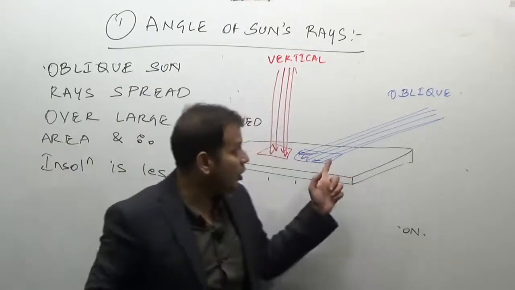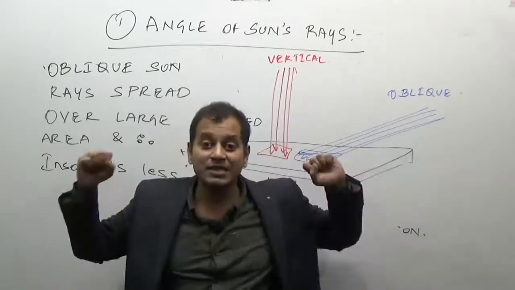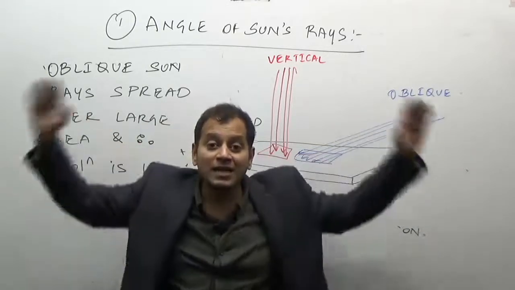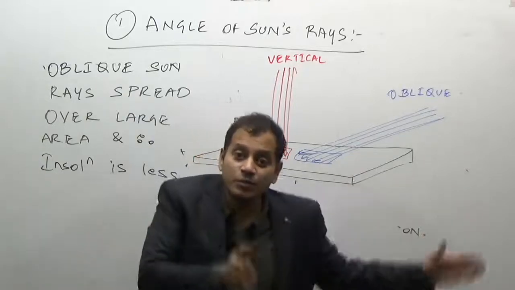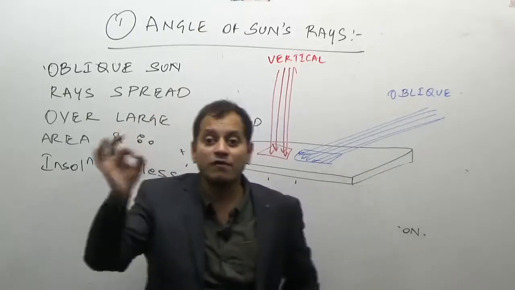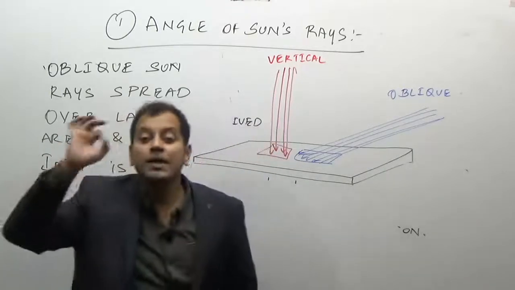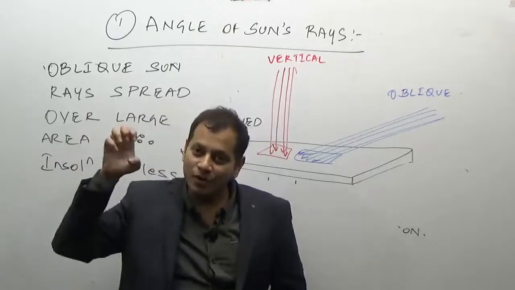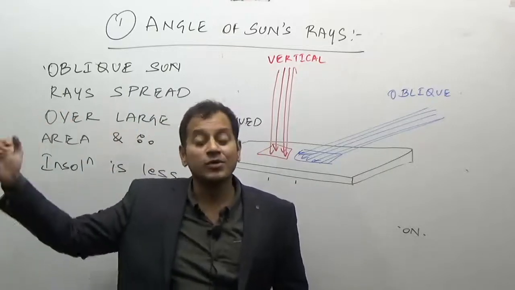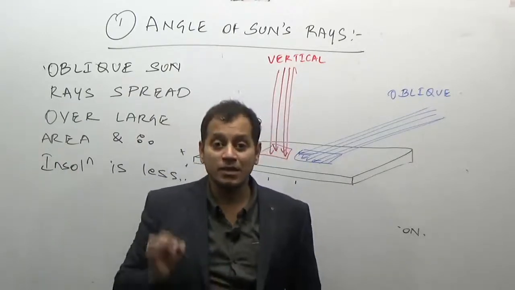On the other hand, the oblique sun rays travel in a slanting manner, so they have to travel through a large amount of atmosphere, and the more they travel through the atmosphere, there will be more scattering, more absorption, more reflection of the sun's rays by the atmosphere, and therefore the amount of solar energy received becomes less and less, and hence the amount of heat received becomes less and less.